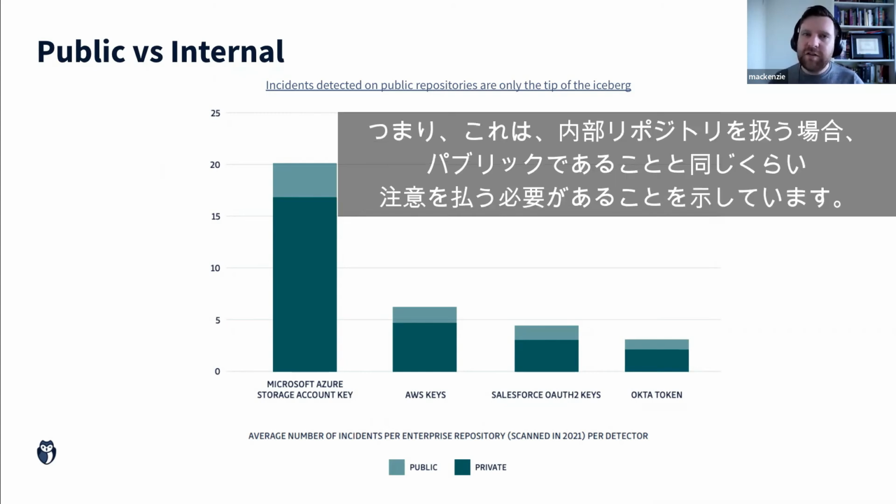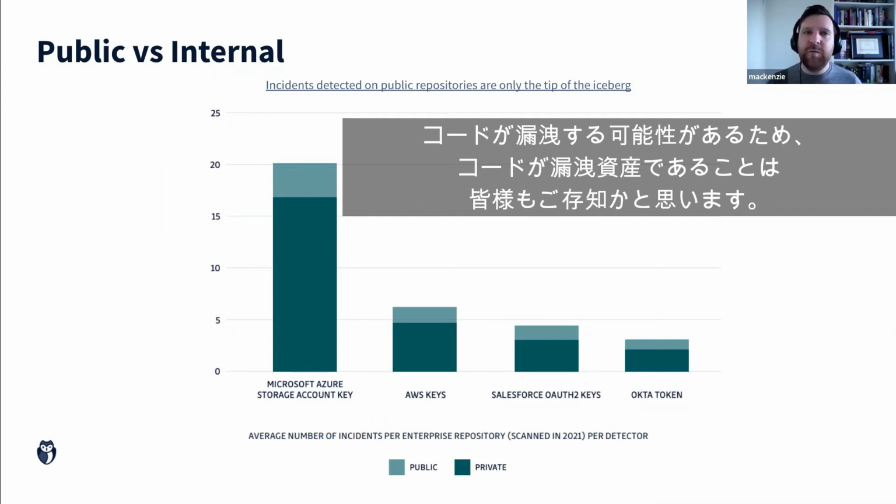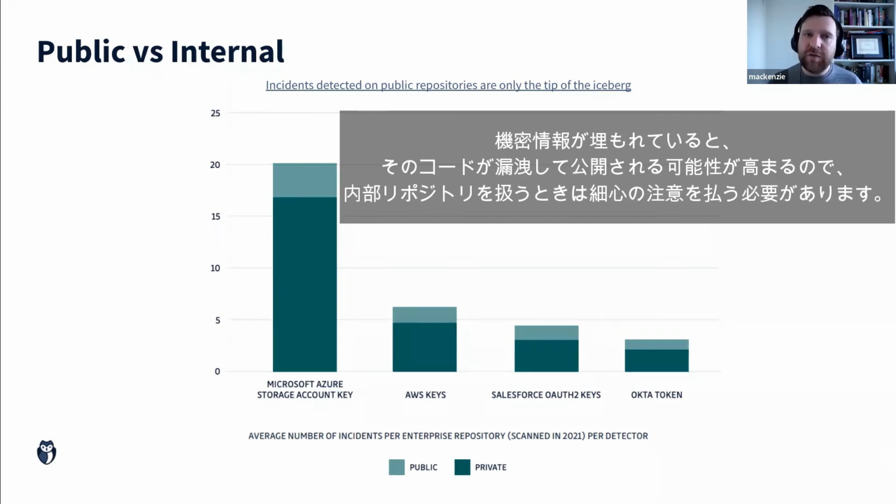So this goes to show that when we're dealing with internal repositories, we have to apply the same amount of care as if they were public, because, I'm sure everyone is aware that code is a leaky asset. So the likelihood of that code being made public increases when secrets are buried in there. So we have to be very careful when we're dealing with our internal repositories.